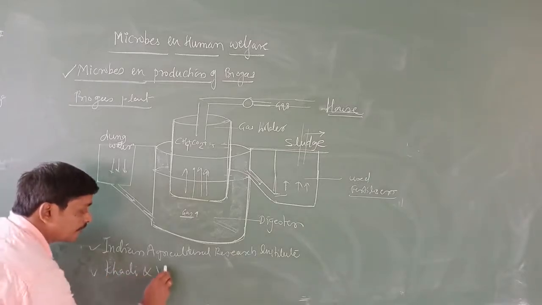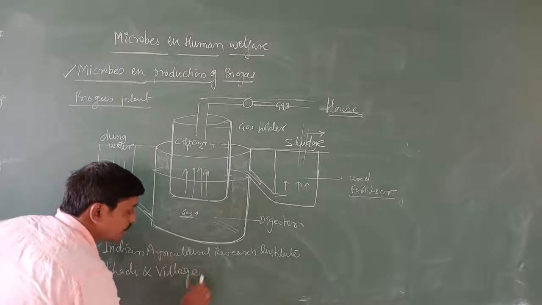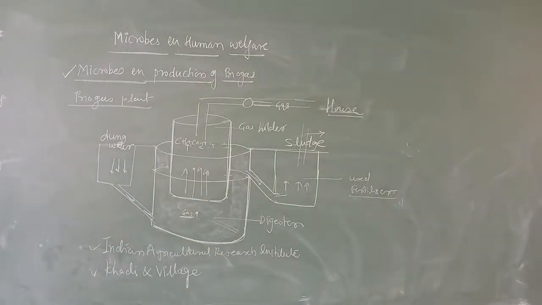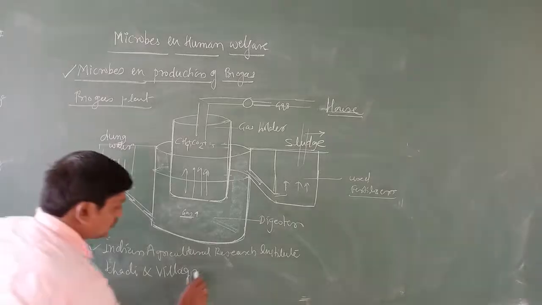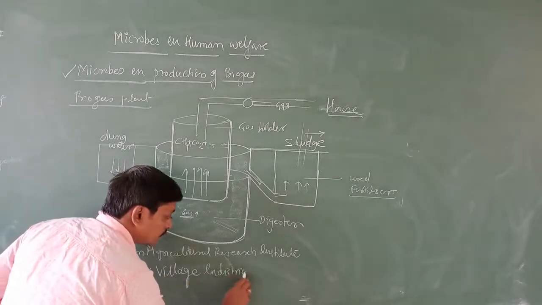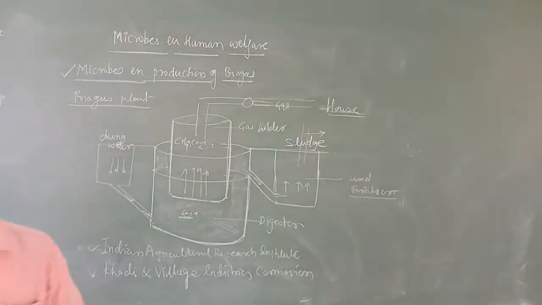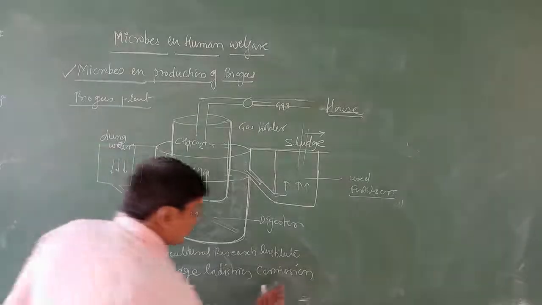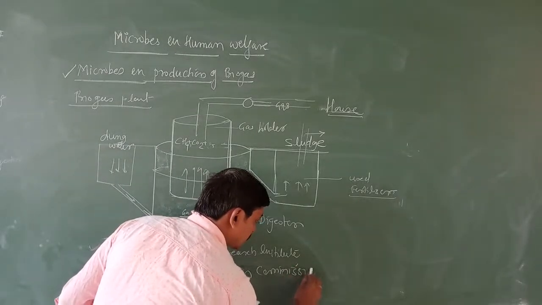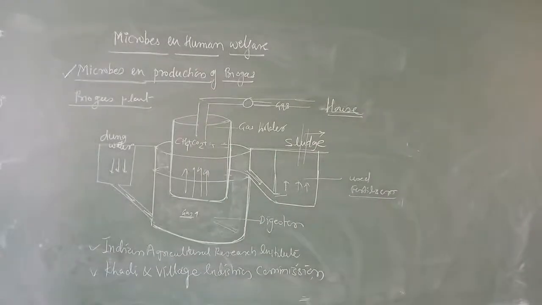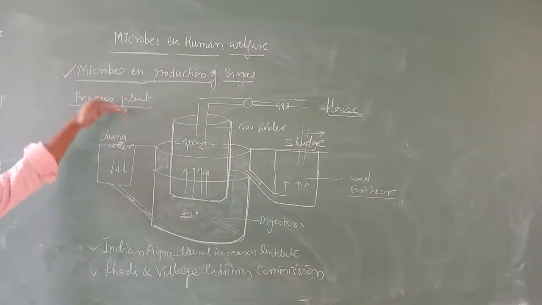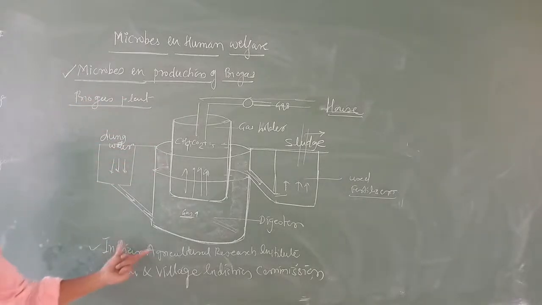So these two institutions developed this technology.